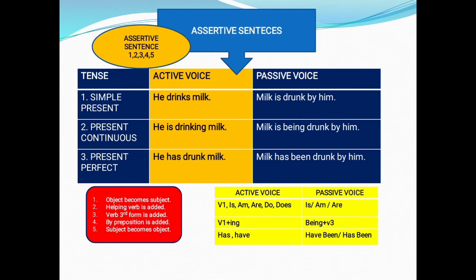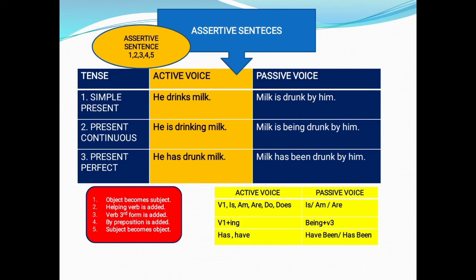Observe the table carefully. In simple present tense, the active voice is he drinks milk. Here the subject is he, the verb is drinks, the object is milk. So the rule order is the same, 1, 2, 3, 4, 5. First rule is object becomes subject, so we have used the object milk as subject. Then the helping verb, V3 drunk, by preposition, and after that him. So the answer is milk is drunk by him.